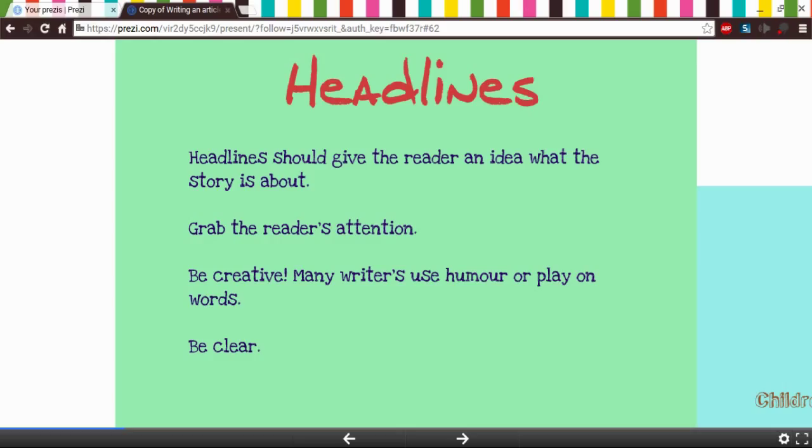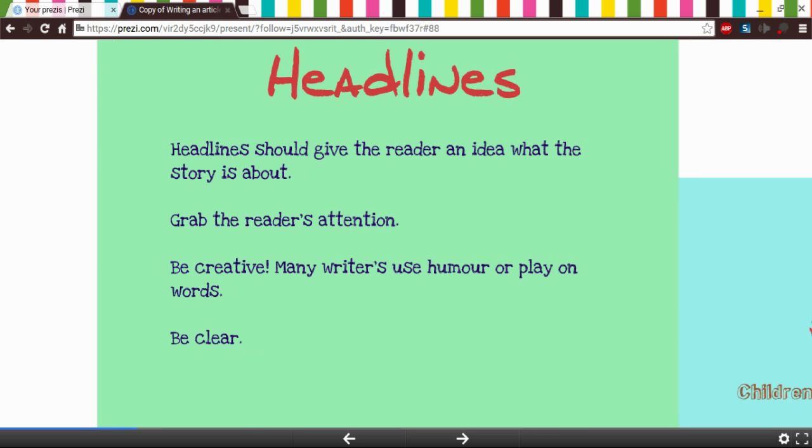Headlines should give the reader an idea of what the story is about. They should grab the reader's attention, and this is where you can be creative. Many writers use humor or play on words, and you need to always be clear.